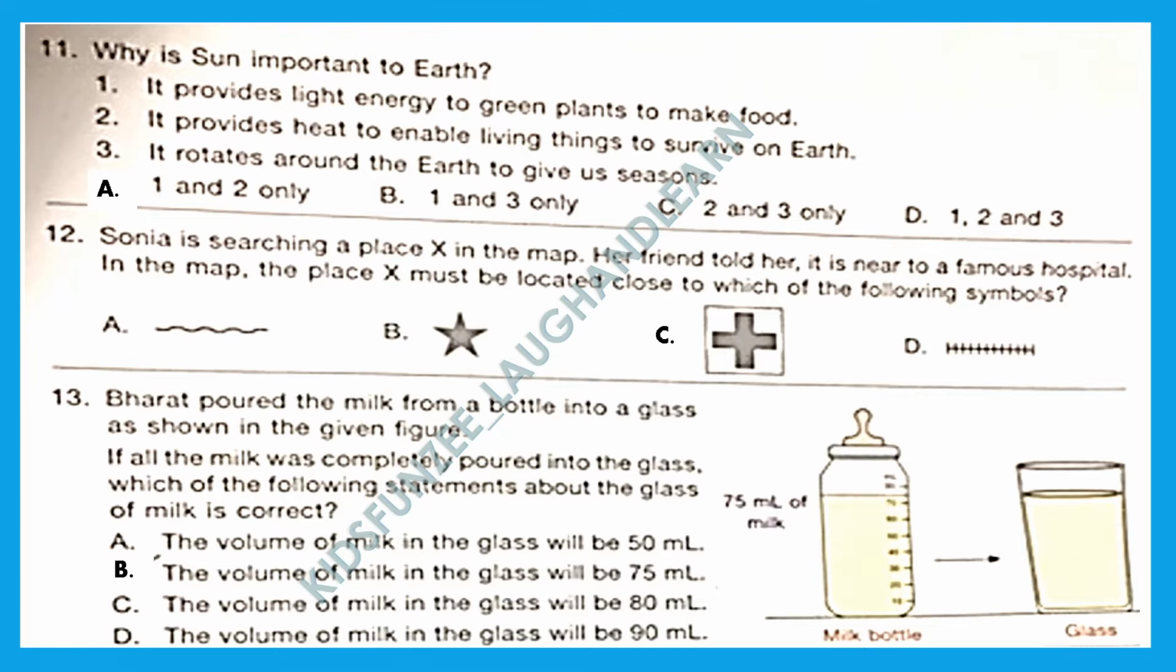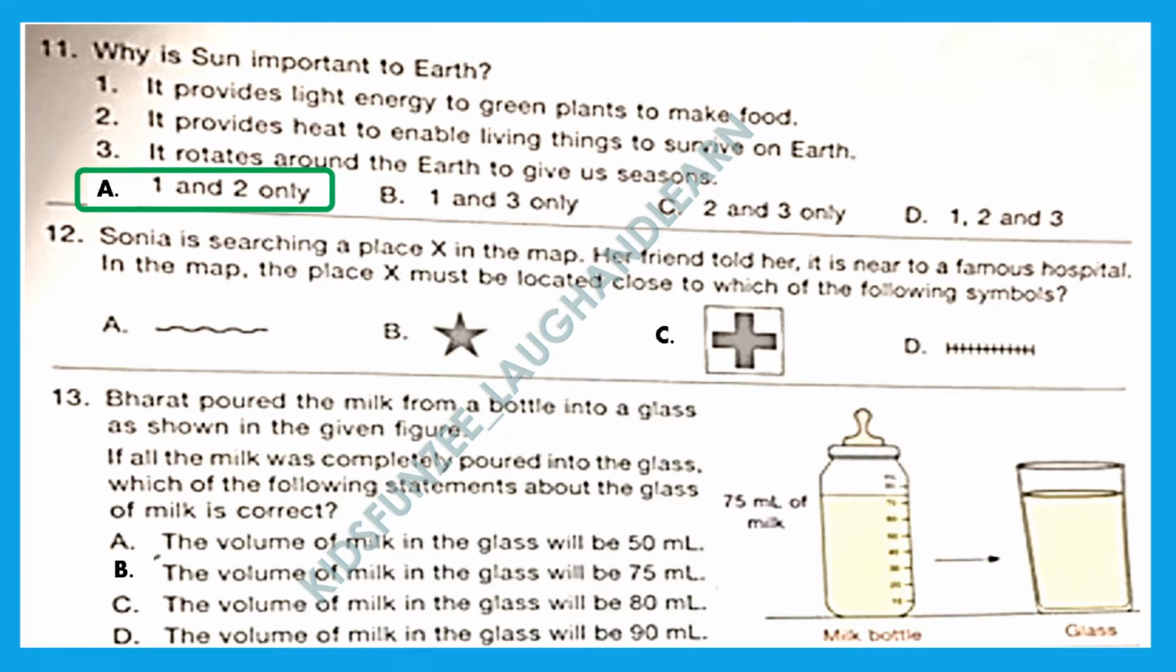Question 11. Why is the sun important to earth? It provides light energy to green plants to make food. Correct. It provides heat to enable living things to survive on earth. Correct. It rotates around the earth to give us seasons. Incorrect, because the sun does not rotate. It is the earth which is rotating. So option A, 1 and 2 only, are the correct statements.